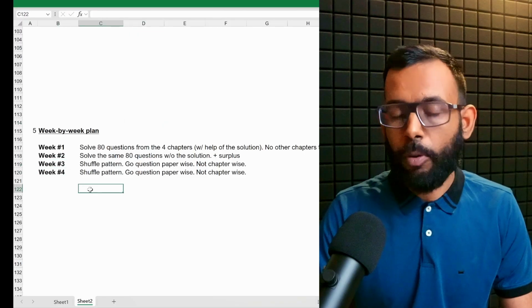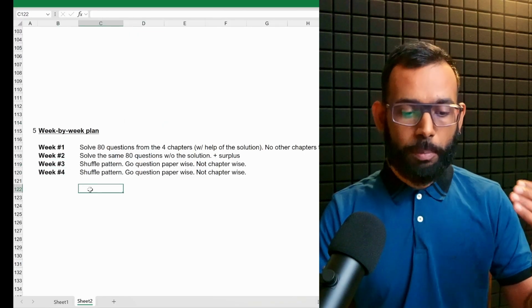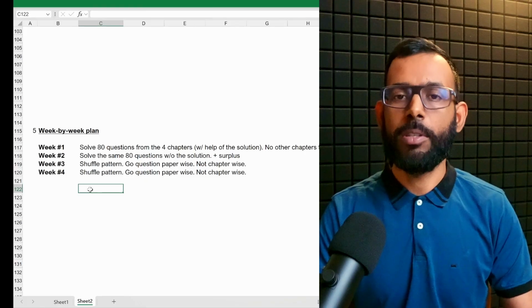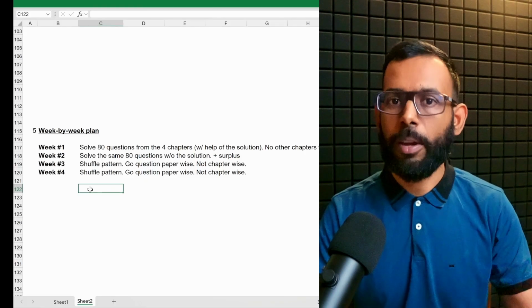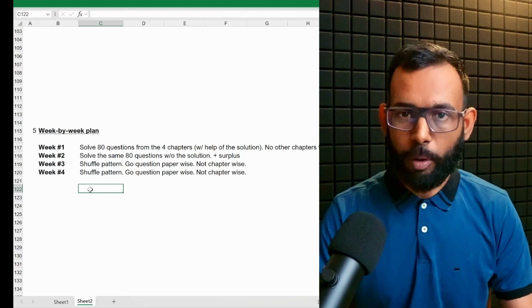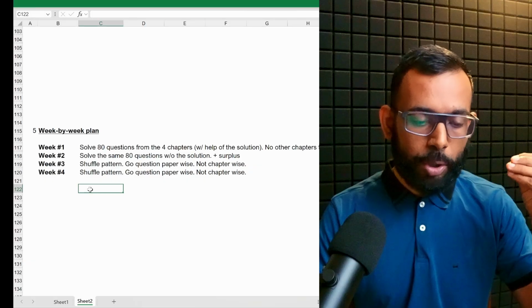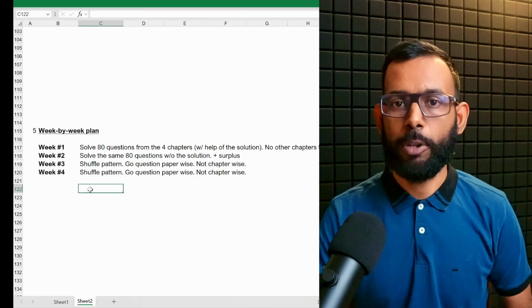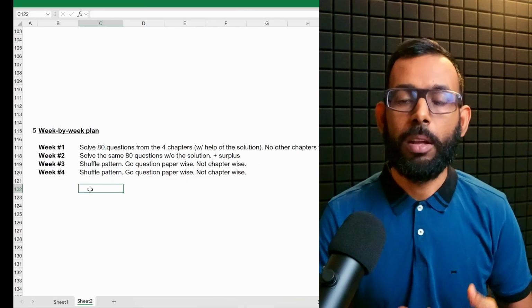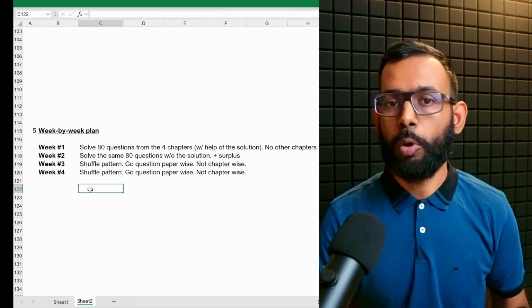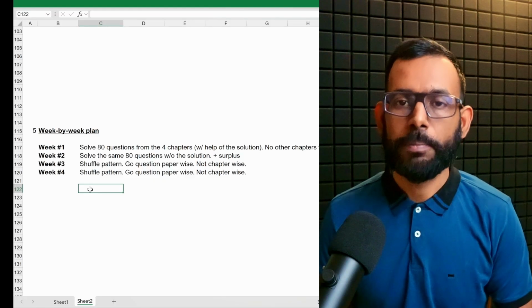Week 3 and week 4 are pretty simple. You are supposed to only take past exam questions or practice questions, sample papers, whatever, again, from the authors that you have been following. Pick question papers from them and try to solve as many question papers as possible. Use the shuffle pattern. In week 3 and week 4, do not try to approach it chapter wise.